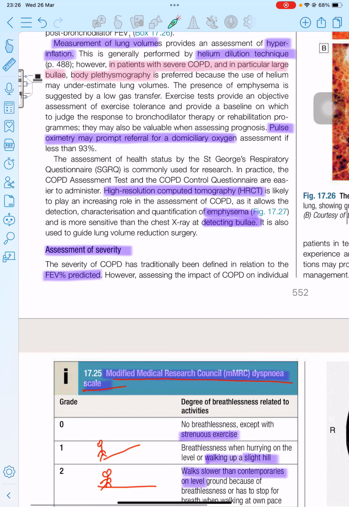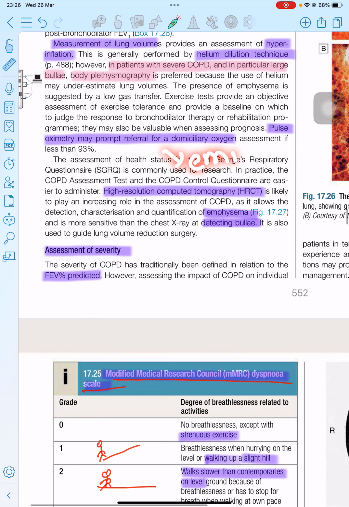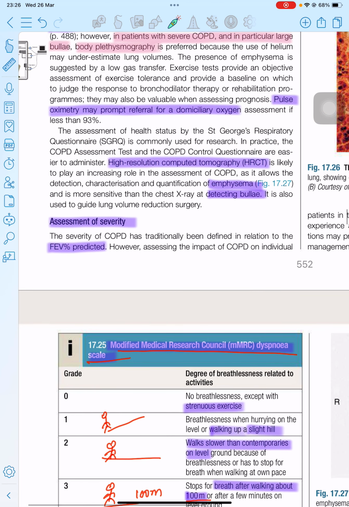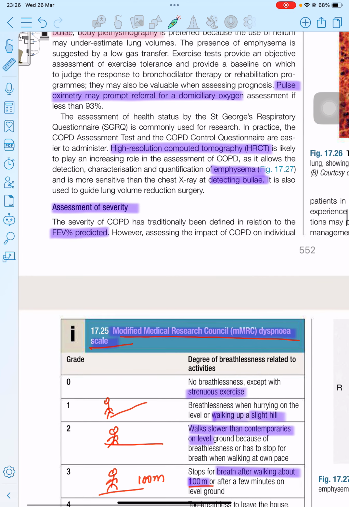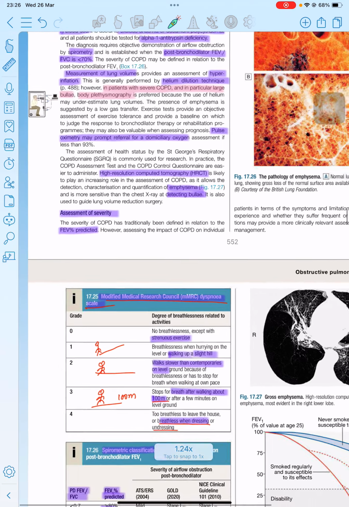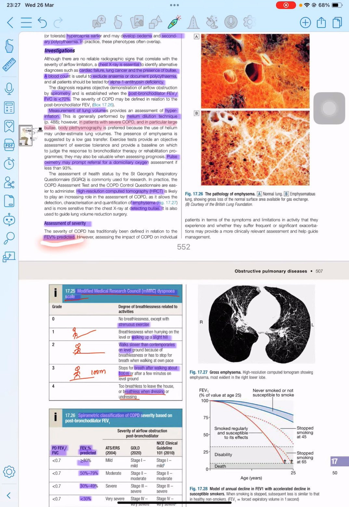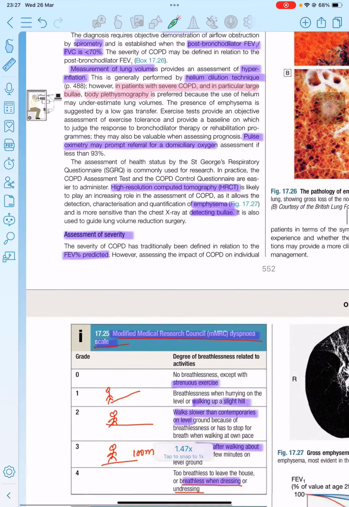In case of emphysema, the changes are present in the minor bronchioles, which cannot be seen on the chest x-ray. So we go for the HRCT, high resolution computed tomography, which helps in the detection of emphysema. And for assessing the severity, there is a criteria.